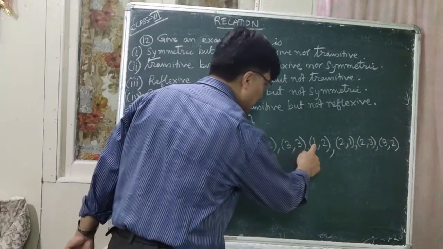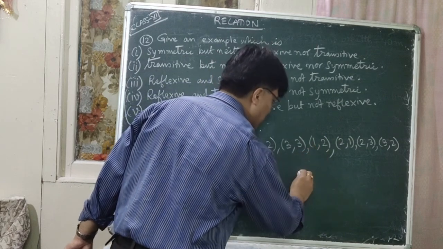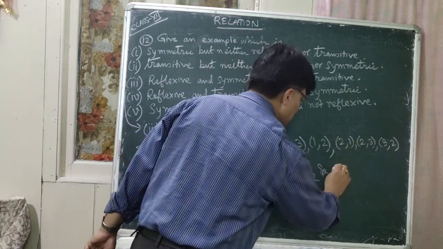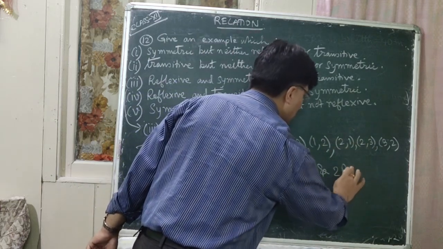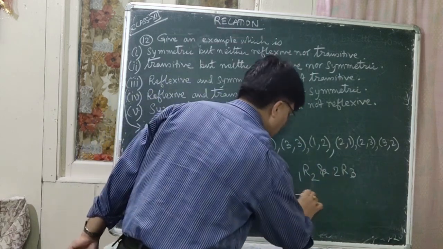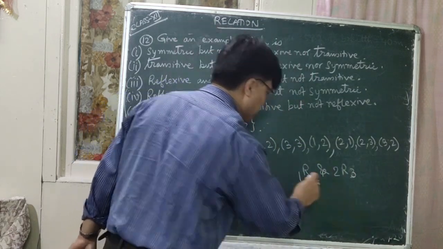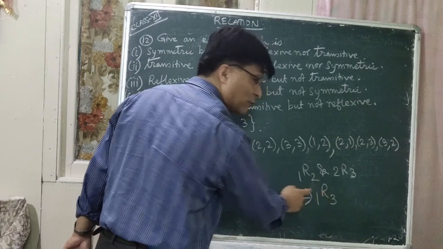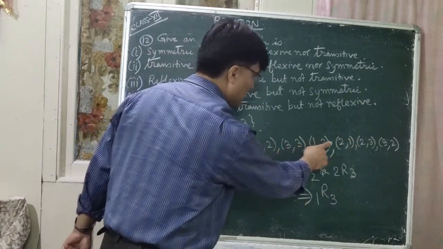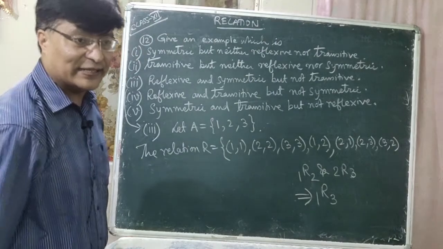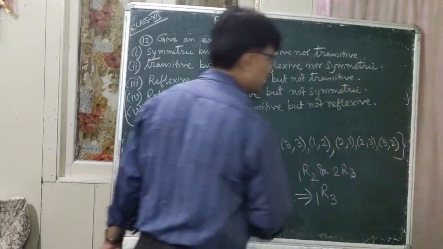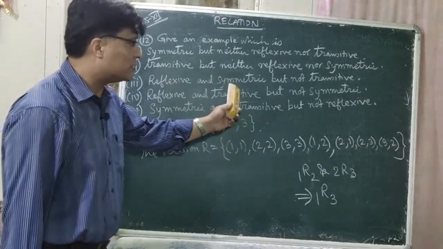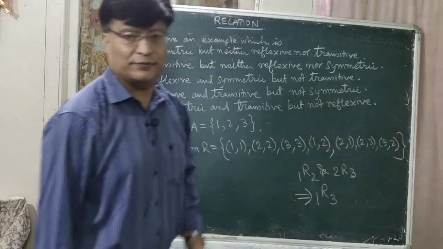For transitivity, let us check this one. 1,2 is there, 1 is in relation with 2 and 2 is in relation with 3. So for transitivity, 1 is in relation with 3 should be there. Is there 1,3 here? There is no 1,3. So it is not transitive. So you can close this bracket. So this is an example of a relation which is reflexive and symmetric, but it is not transitive.